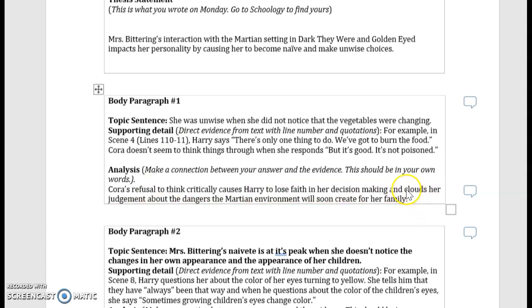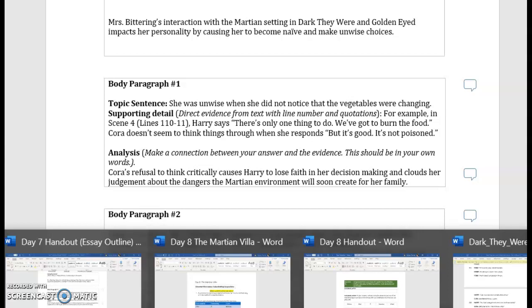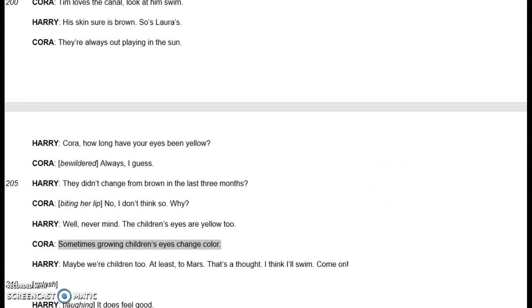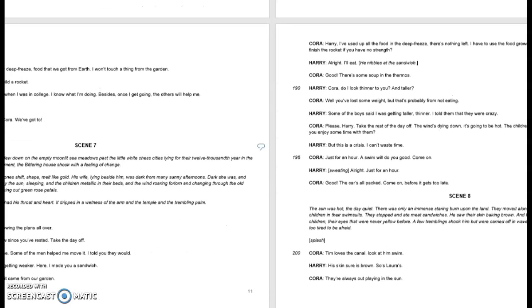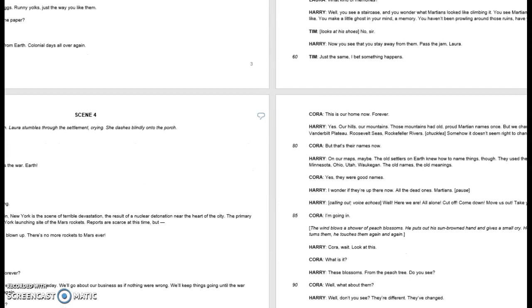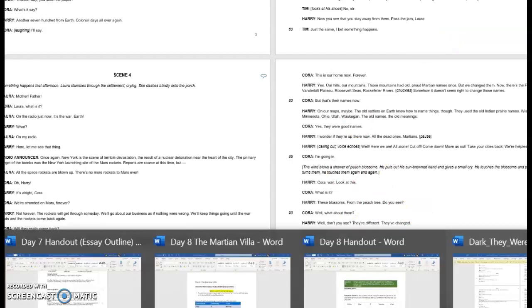Then I move on. Again, those of you that are wondering, how do I find my direct text evidence? Well, you will do it this way. You will pull up Dark They Were and Golden Eyed, and you will scroll through and you will find your text evidence here. And all you're going to do is copy and paste from your screen, from right here, into the handout. Okay, so back to our outline.